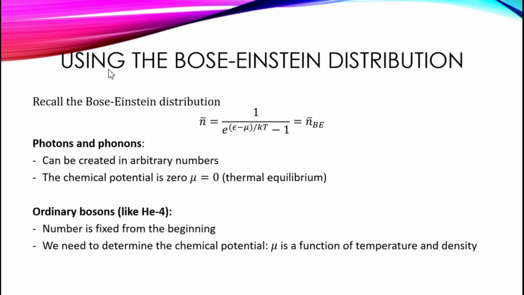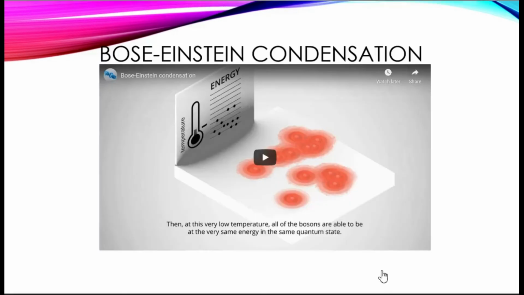So how do we use this Bose-Einstein distribution? Recall the Bose-Einstein distribution. For photons and phonons, we can just set the chemical potential to 0 and assume thermal equilibrium. But for ordinary bosons like helium-4, there is a number of particles already from the beginning, and we need to determine the chemical potential, which is a function of temperature and density. Now that we have learned the mathematical tools that we need to describe Bose-Einstein condensation, let's take a look again at what it is we're trying to describe.